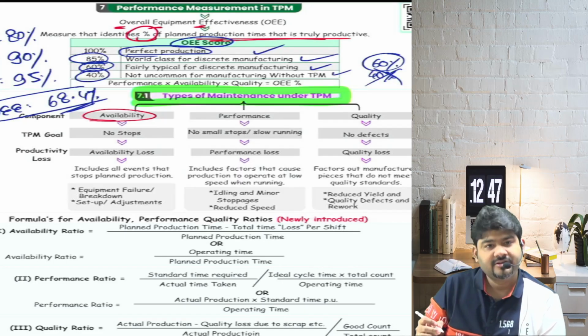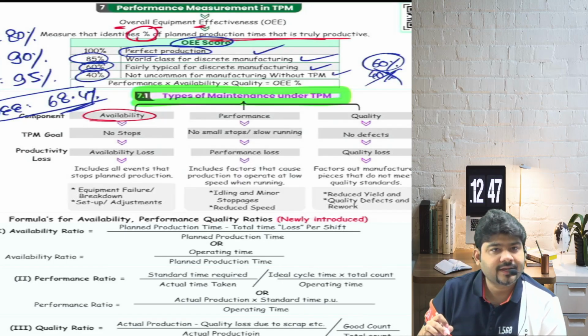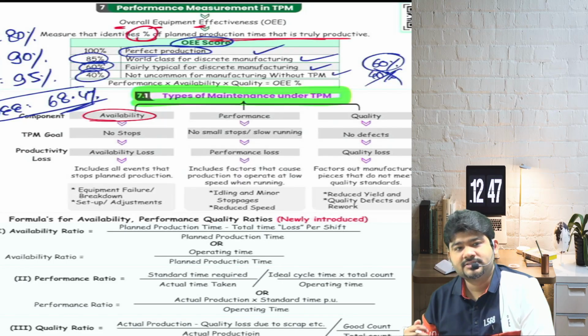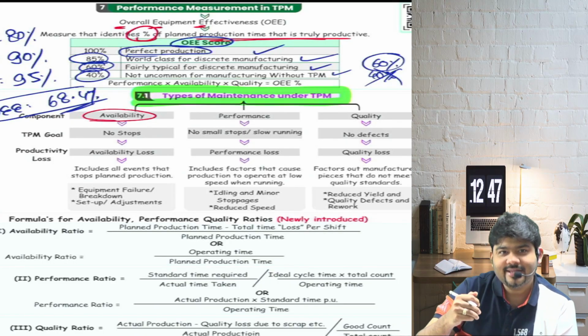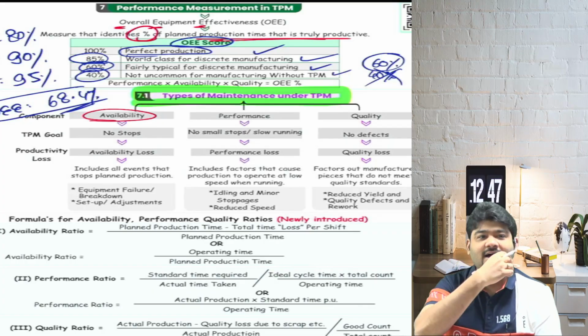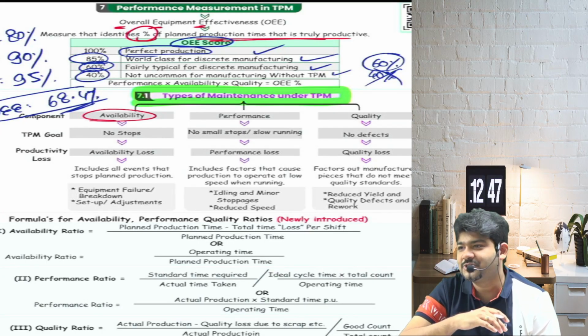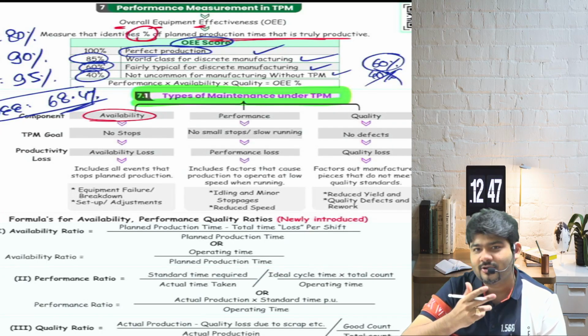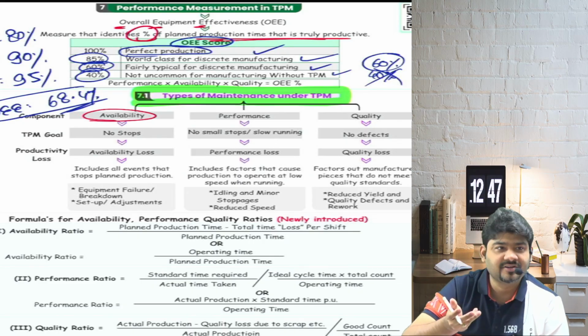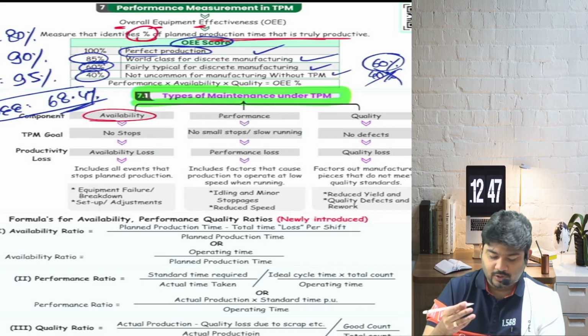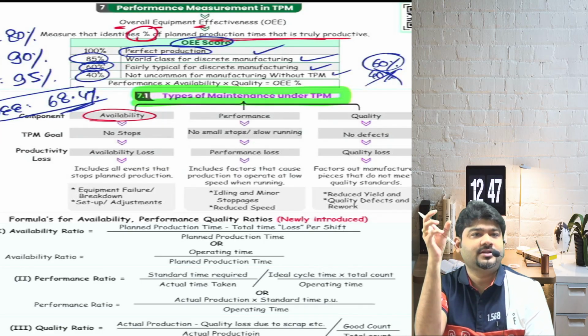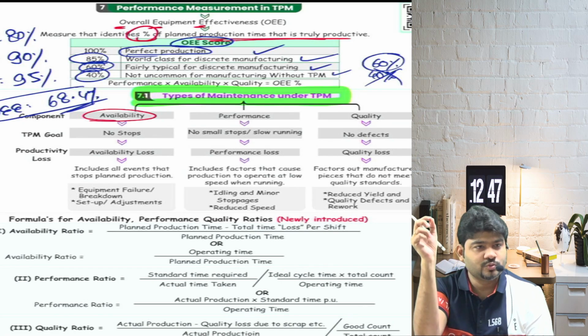Did we discuss availability? When I go to my Xerox wala bhaiya and he says, no sir, our Xerox machine is not working and all of that, then we will say it's not available. So why is it not working? Probably on account of some stoppage or some issue that is going on.